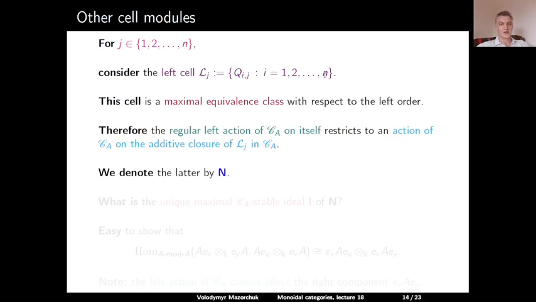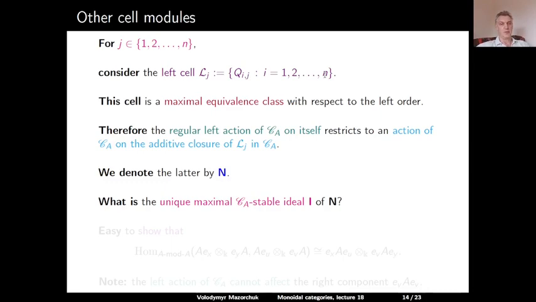So this is the action of CA on the additive closure of the elements inside Lj, and everything happens inside the regular CA bimodule. So in order to construct the cell module, we need to factor out from N the unique maximal CA stable ideal.